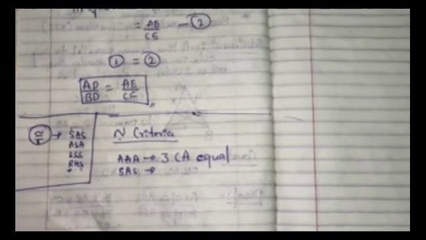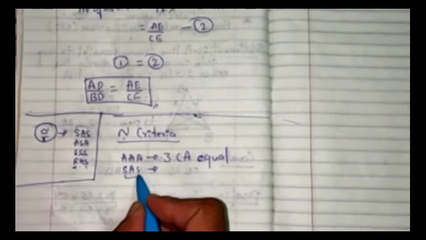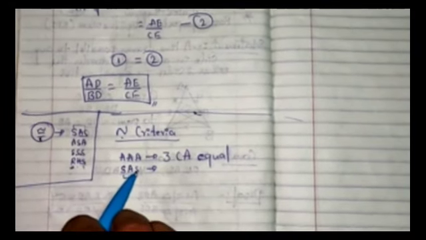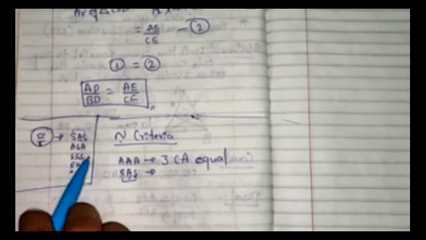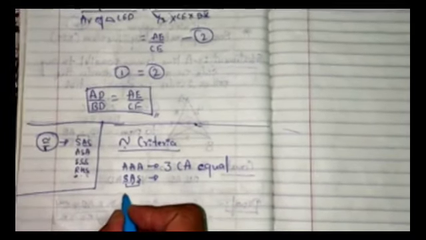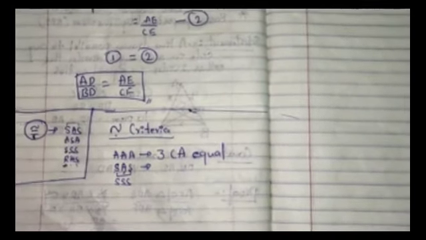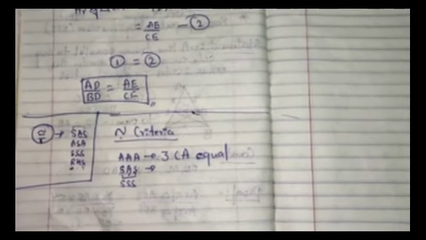SAS criteria. What does SAS criteria mean? Two corresponding sides are proportional, not equal, and one included angle is equal. Then the triangles are said to be similar. SSS criteria means all the three corresponding sides are proportional to each other. Therefore, the triangles are said to be similar.